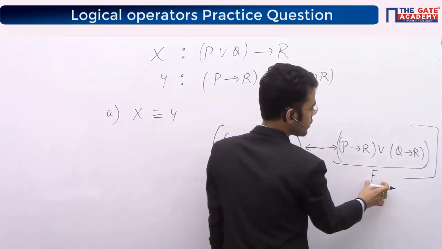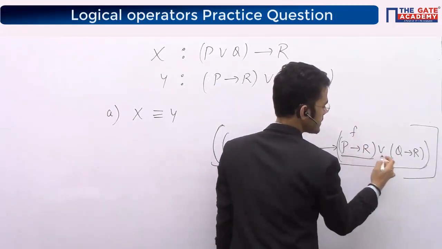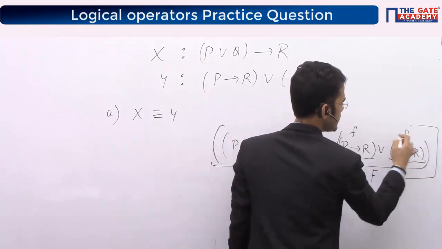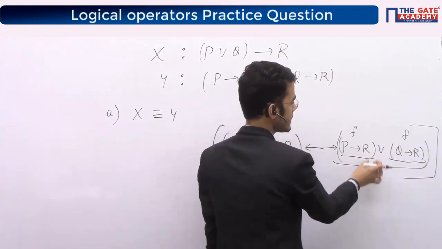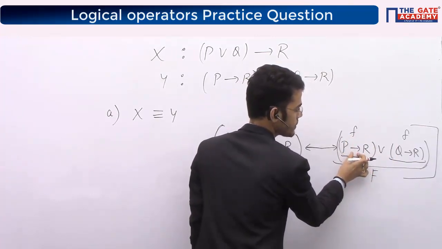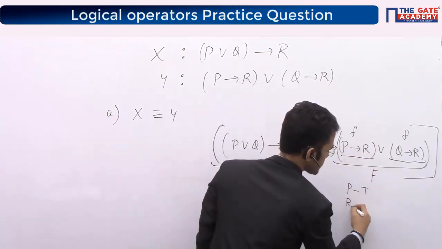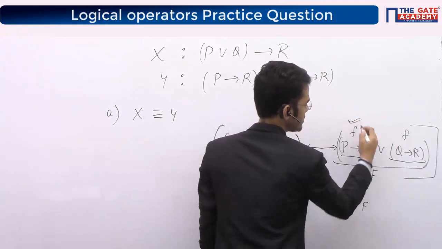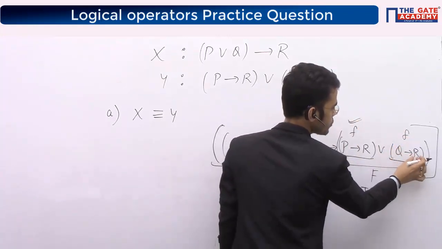So when will this become false? The or operator says it is false when this expression is also false and this expression is also false. When both expressions become false, in that case my right hand side will become false, right? Now moving on to this particular expression, when will this become false? I know the implies operator says this true, this false. So P should be true and R should be false. So this will become false with these values. Moving on to this side, when will this become false? When Q is true and R is false.